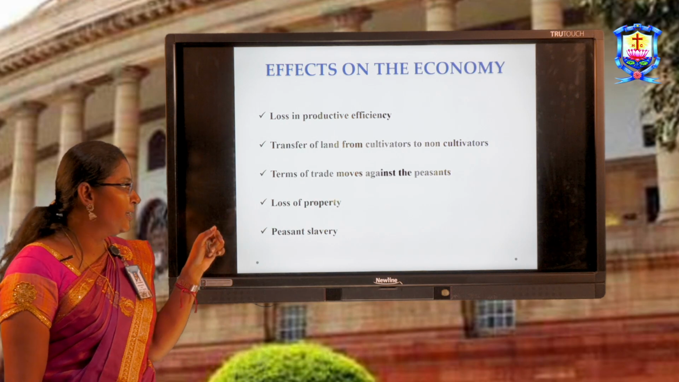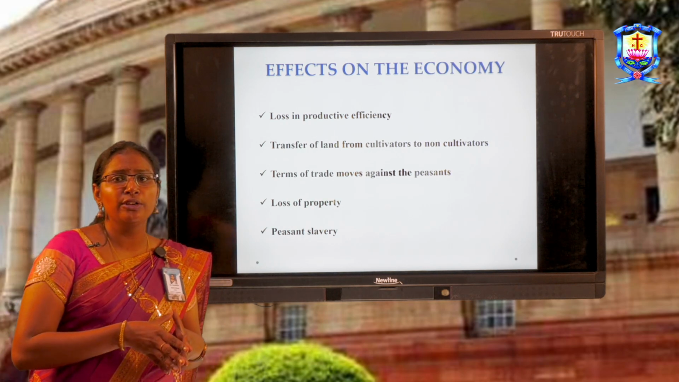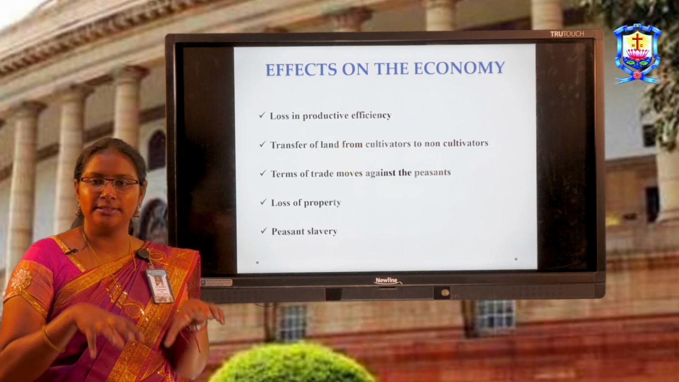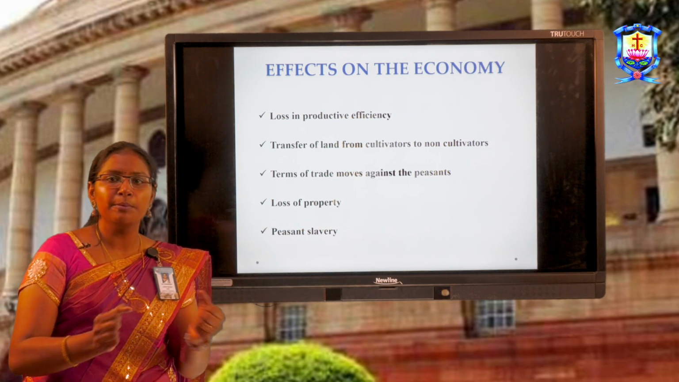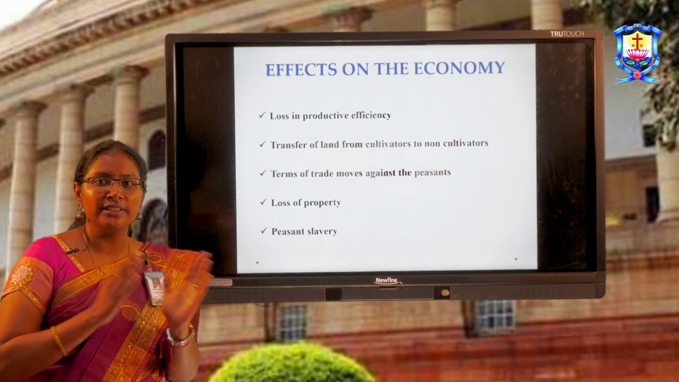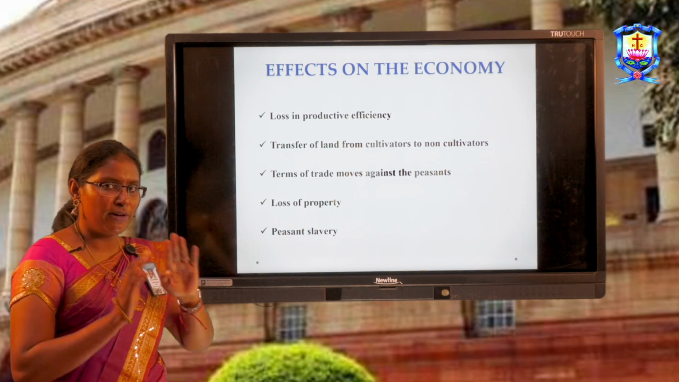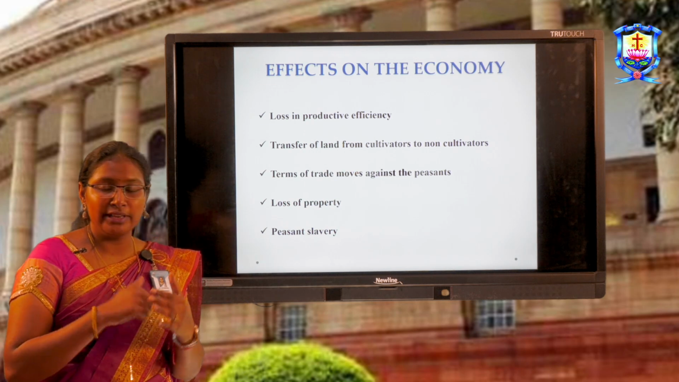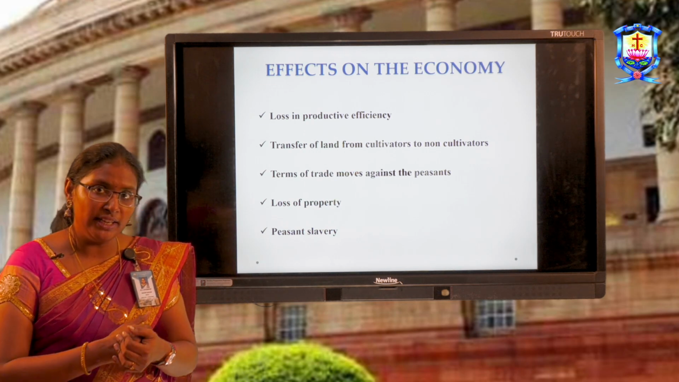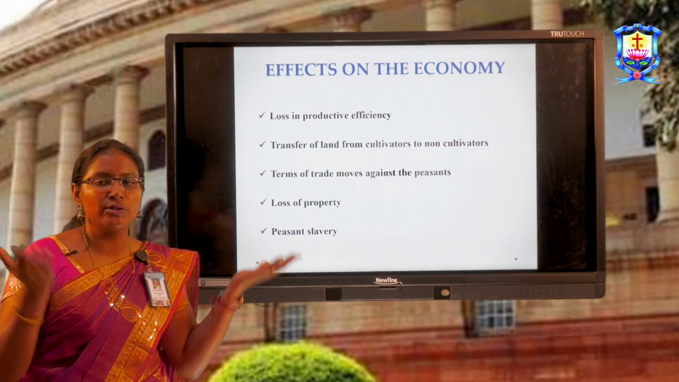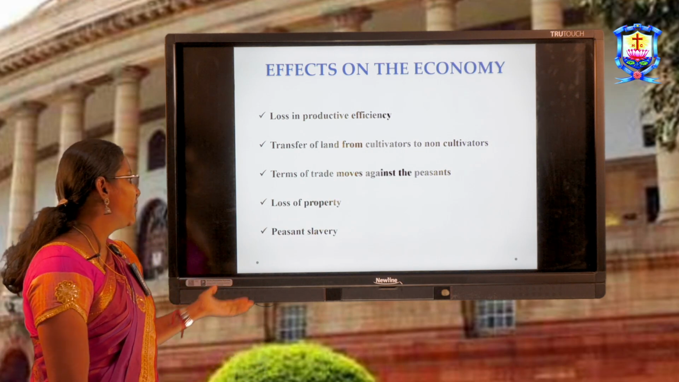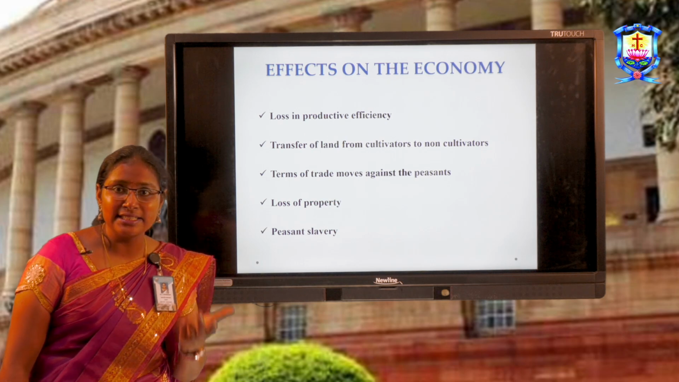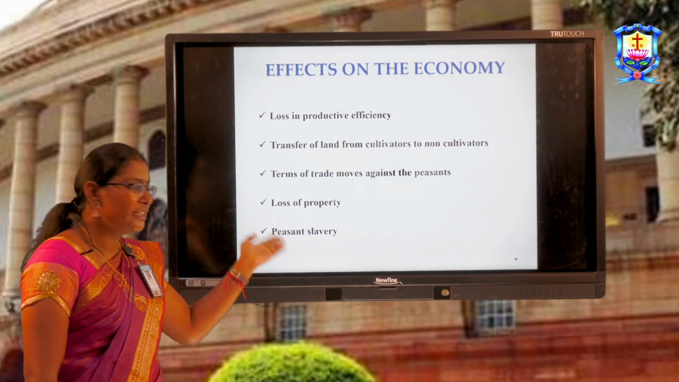What does it mean? Earlier, before the advent of the British, the peasants were directly involved in trading activities. However, after the British captured India, they monopolized the trade and did not allow the farmers to take up the role. So, farmers were alienated from trade. Now, loss of property. When they were unable to pay the loan, they were forced to sell their land, because that is the only property left for them. Eventually, all this led to peasant slavery. Agrarian servitude, peasant servitude, all these mean slavery.